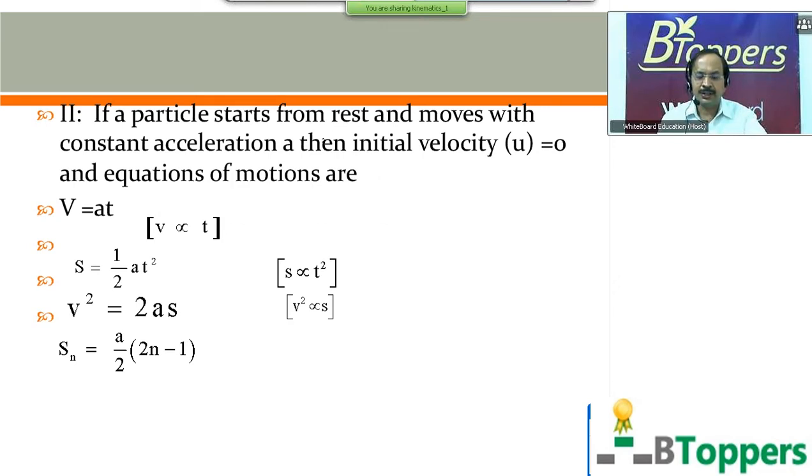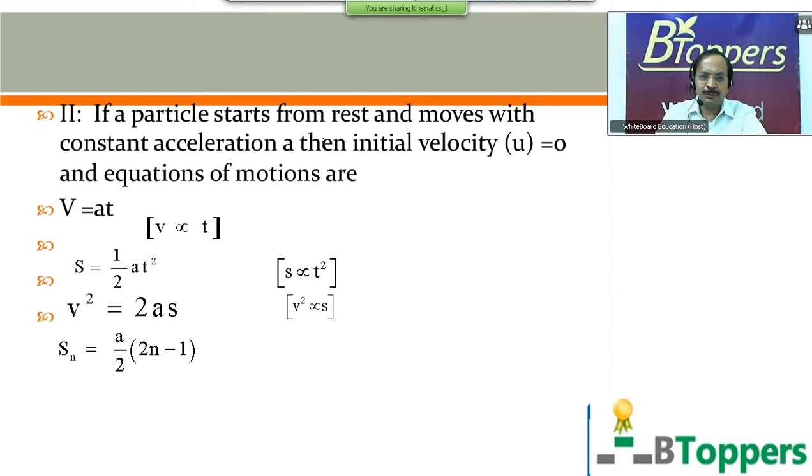Suppose in some simple theory question, you may be given like this. A particle moves in a straight line such that velocity at time t is proportional to the time elapsed. Then 4 options may be given. Its velocity is uniform, one option. Another option, acceleration is uniform. Another option, velocity non-uniform, acceleration non-uniform, like that. So if you are given that v proportional to t, or v equal to some constant into t, you should conclude that the particle has started from rest and moves with uniform acceleration.